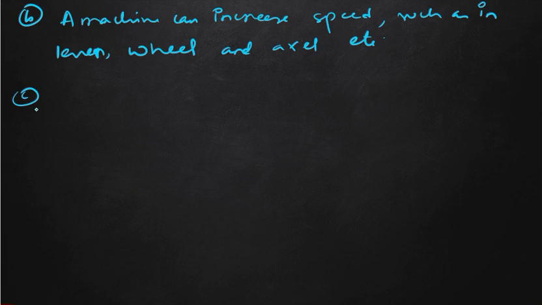And the third function is that it can change direction. How can we do this? In the steering, if we apply a force in a particular direction, we can go towards the left or towards the right.